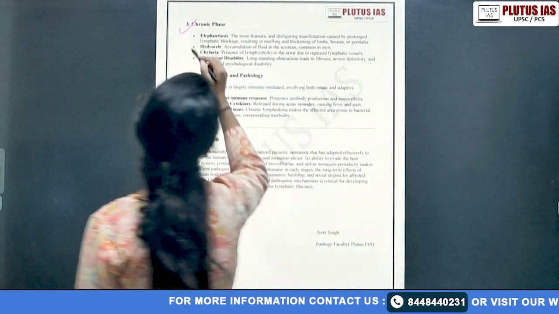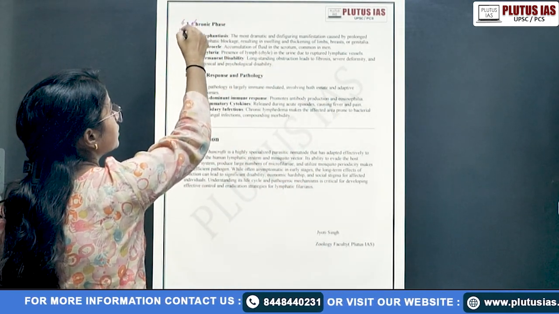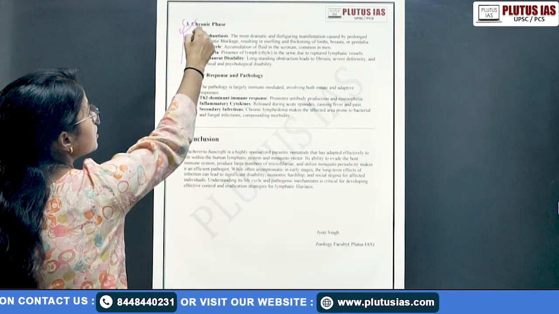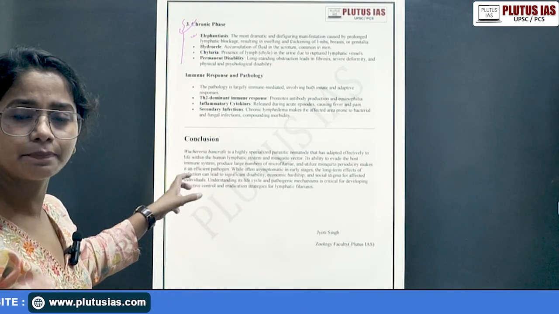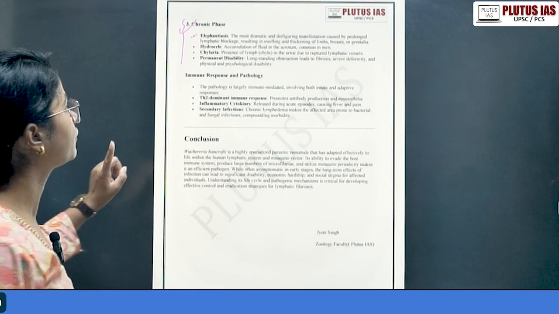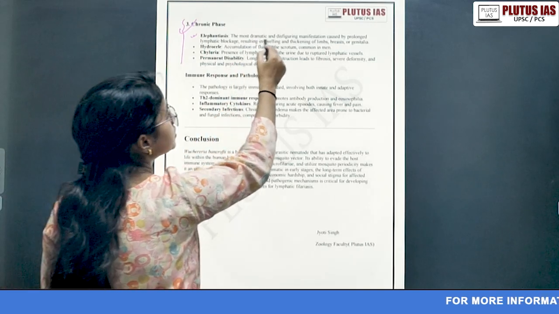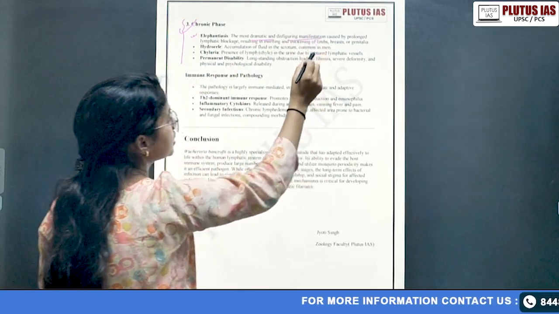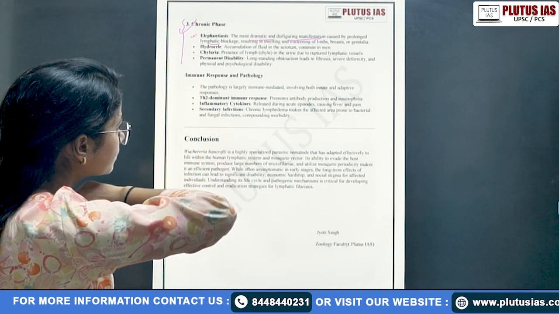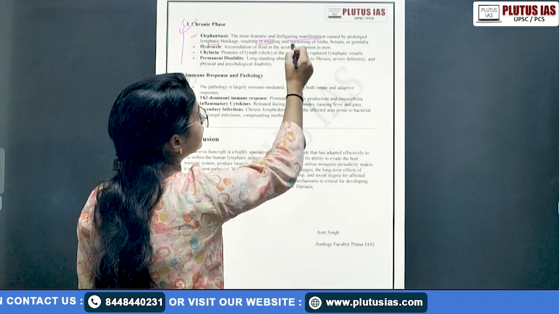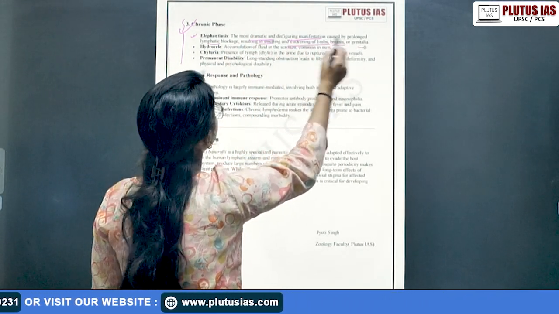Chronic phase: if you have less time or a lower word limit, you can simply start with the chronic phase, and I just mentioned the asymptomatic and acute phases. Then elephantiasis, the most dramatic and disfiguring manifestation caused by prolonged lymphatic blockage, with swelling and thickening of the limbs, breast or genitalia.